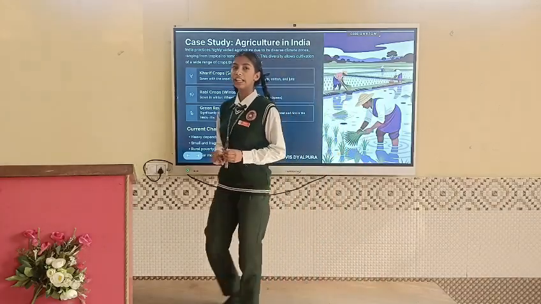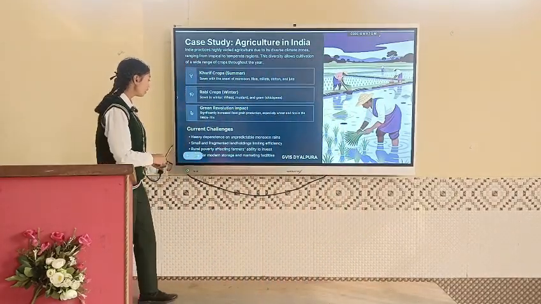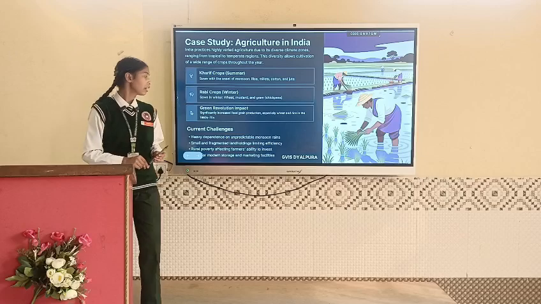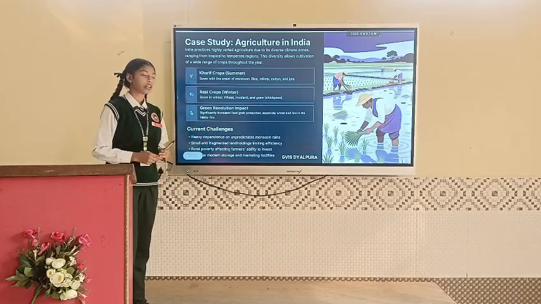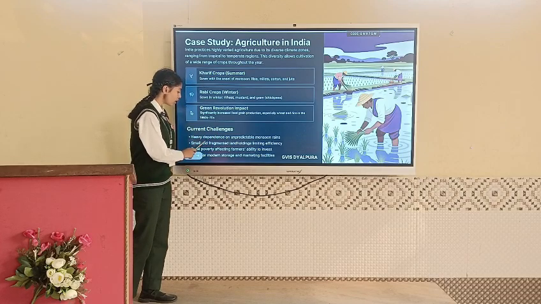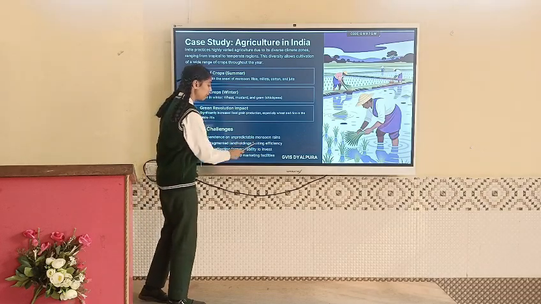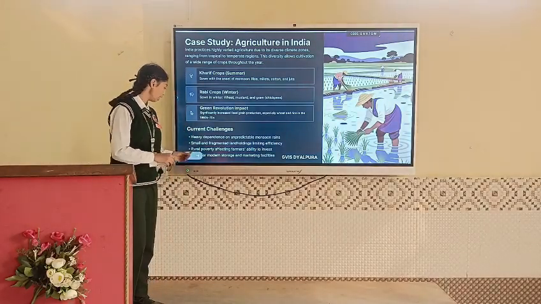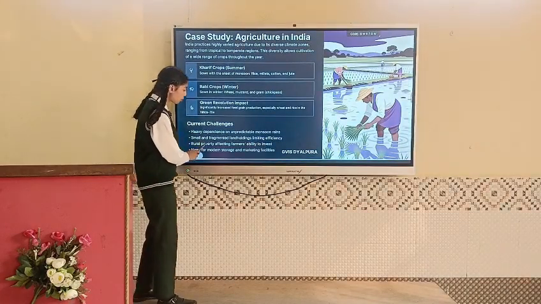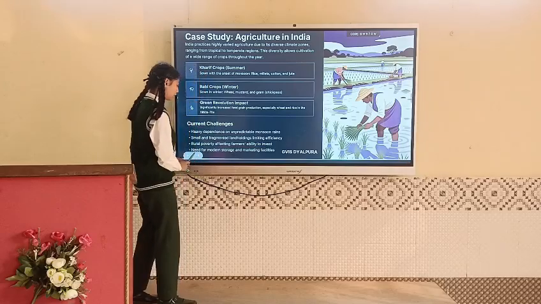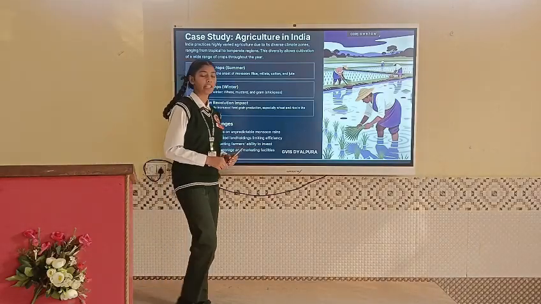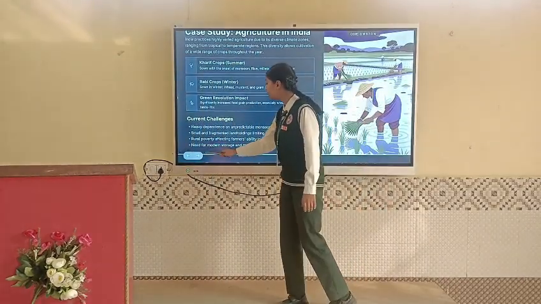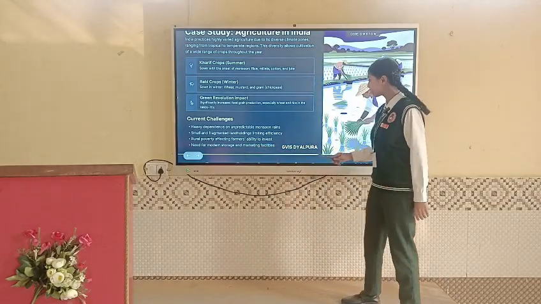Now what are the current challenges that a farmer faces? First one is heavy dependence on unpredictable monsoon rains. We are dependent upon the monsoon rains for our cultivation. Second one is small and fragmented land holdings limiting efficiency. As we know, the land is getting divided for our cultivation. Third one is rural poverty affecting farmers' ability to invest. Rural poverty is also the main challenge for a farmer to cultivate his land. Last is need for modern storage and marketing facilities.